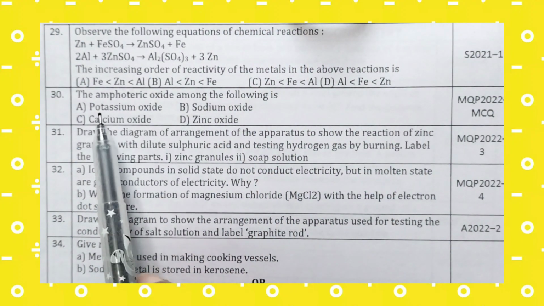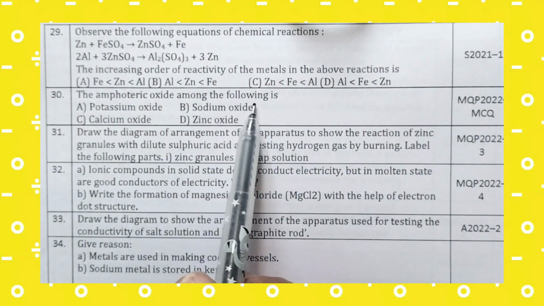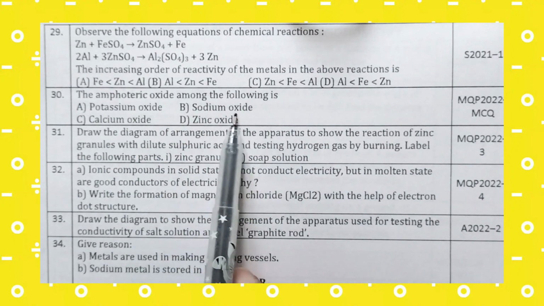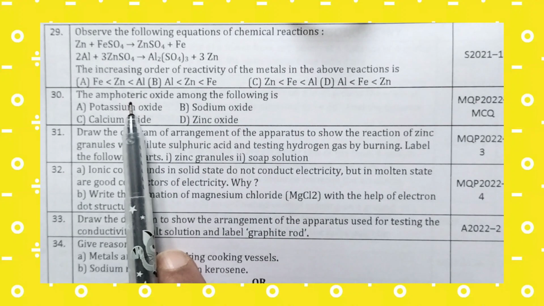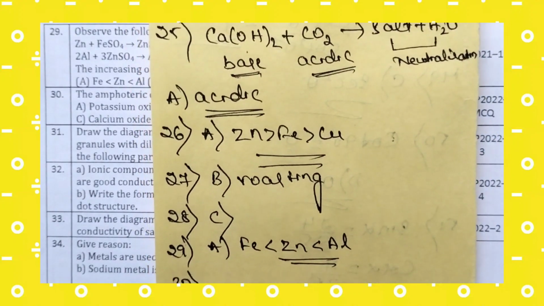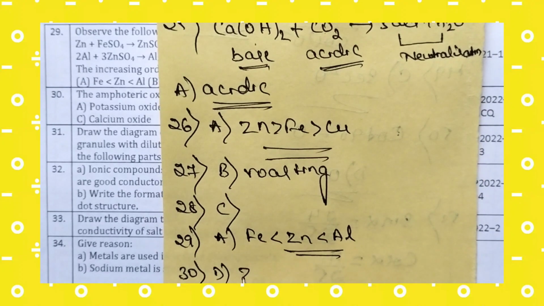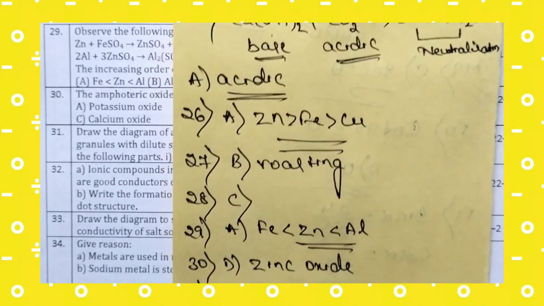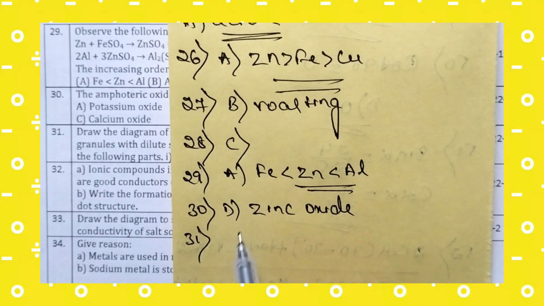The 30th question is, the amphoteric oxide among the following. This question is also repeated: the answer is option D, zinc oxide. Zinc oxide is an amphoteric oxide. So for the 30th question the right answer is option D, zinc oxide. Now let us move to the 31st question.